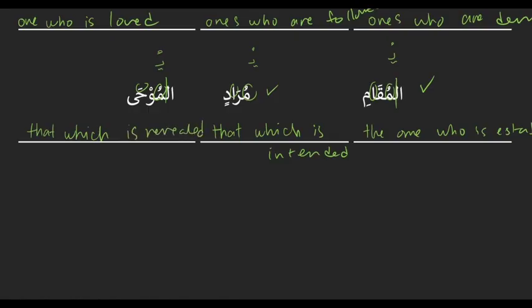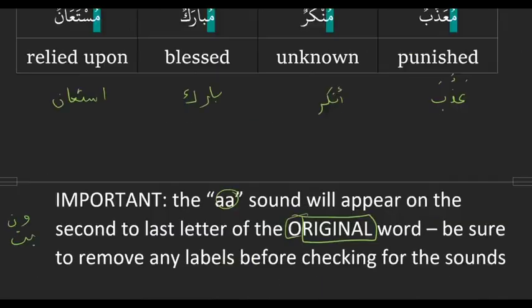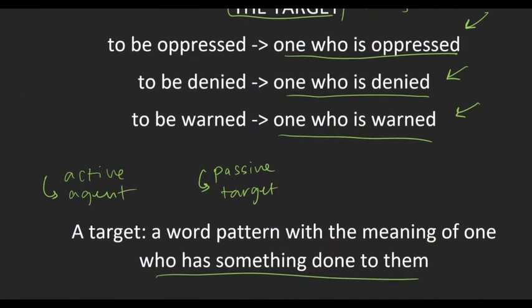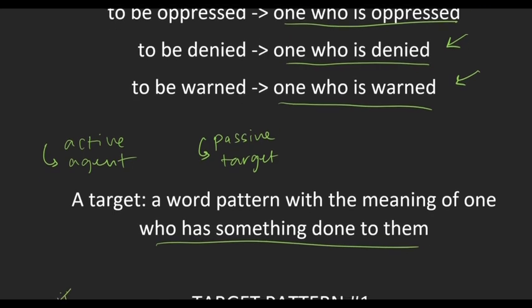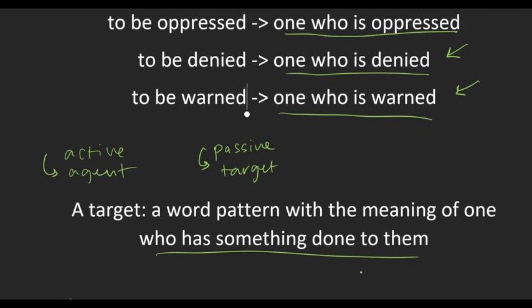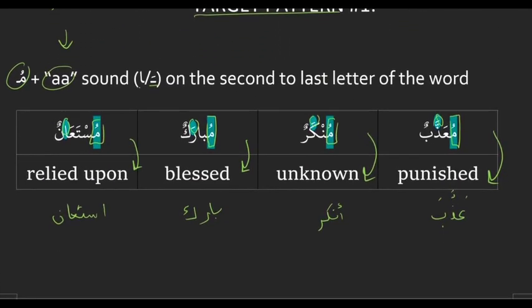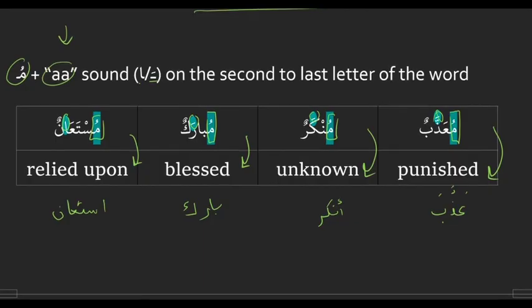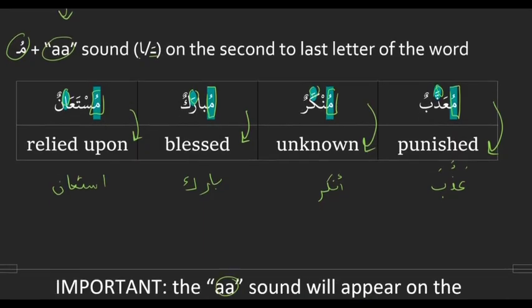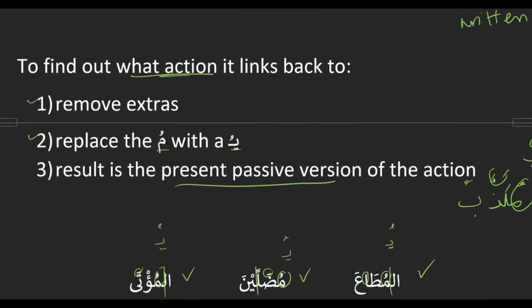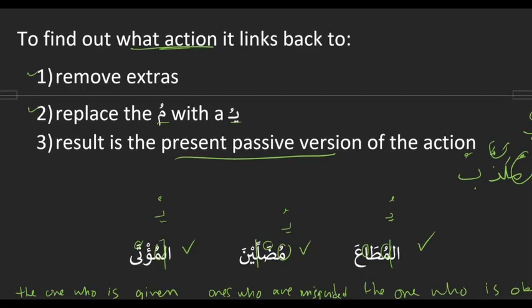So, recap of a target. What is a target? A target is a word pattern that describes someone who is affected by an action, someone who's had something done to them. So it's like the passive version of an agent. The first pattern we learned is mu as the first letter, and the second to last letter has an a sound, so fatha or an alif. Mu plus a. And then to take it back to the action, we remove extras and switch out the mu for a yu, and then you have the present passive version of the action.